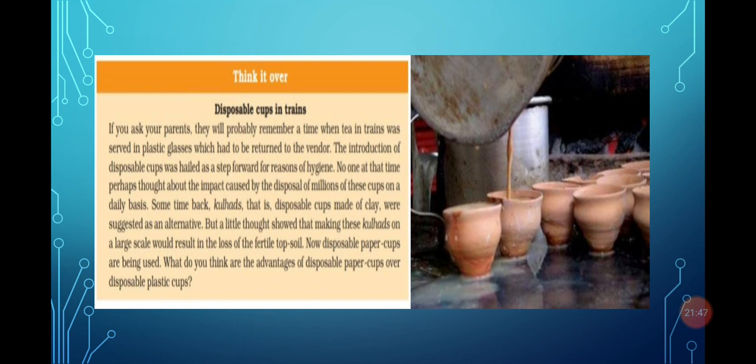Now these clay cups are replaced by disposable cups, which are made of paper. So this is a point where we can see how our approach toward the environment changes the environmental problem. Now next we will discuss the NCERT textbook questions.